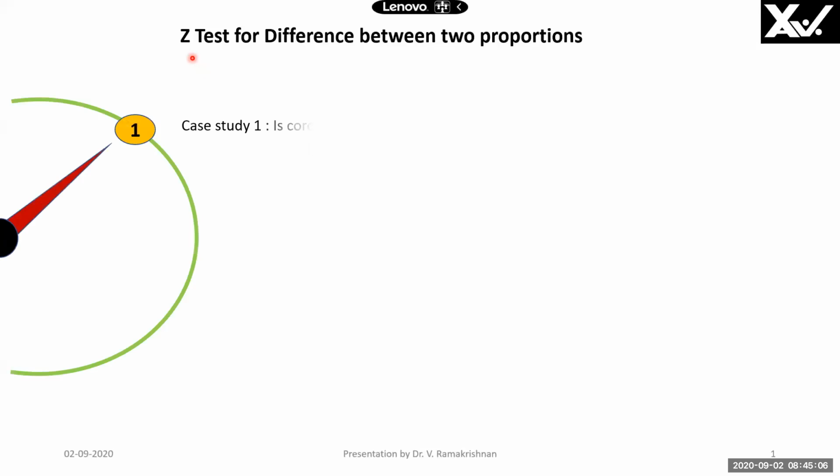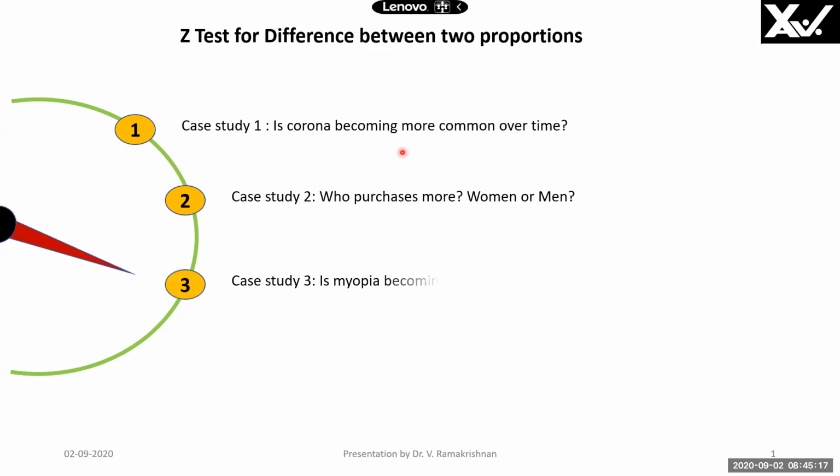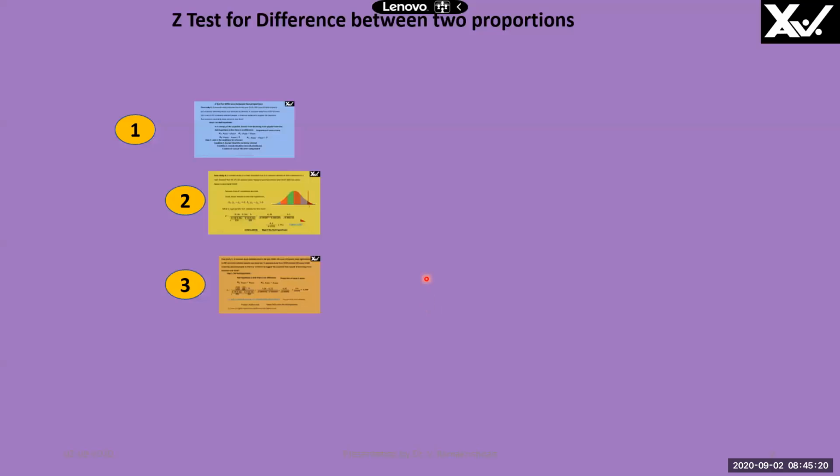Dear students, today we are going to see z-test for difference between two proportions using three case studies. Is corona becoming more common over time? Who purchases more, women or men? And finally, is myopia becoming more common over time?